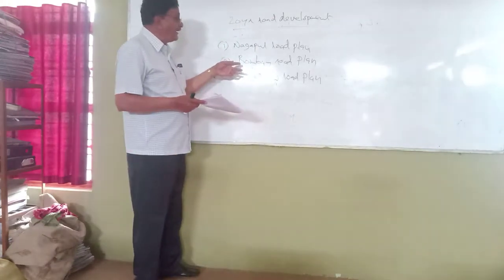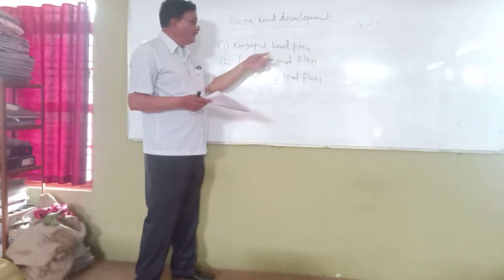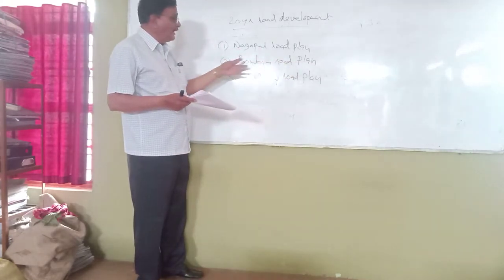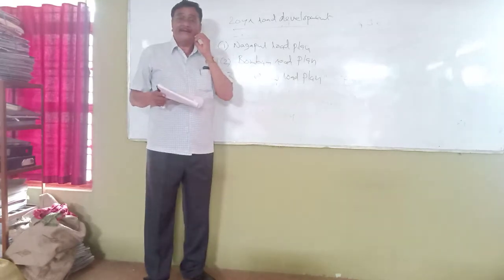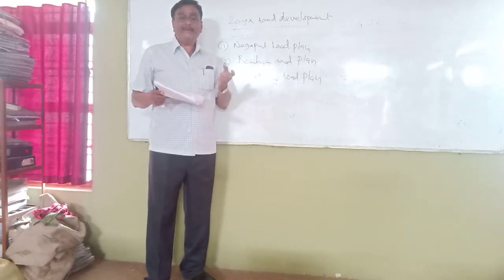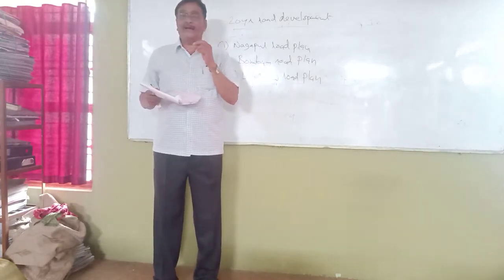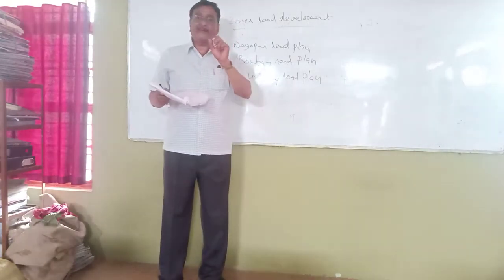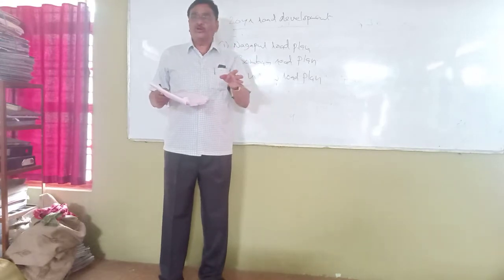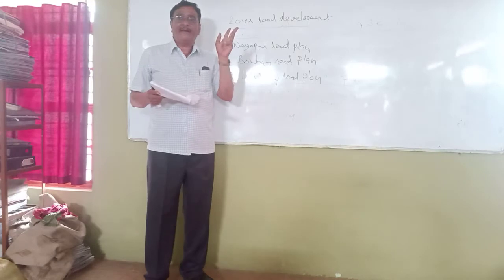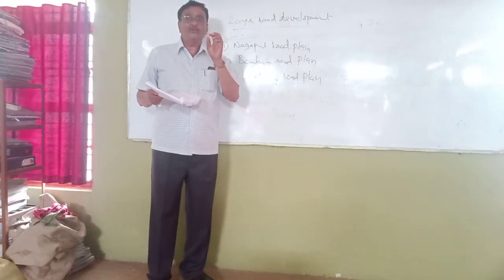Then coming to the second, the Bombay road plan, it is also a plan where the development of the road should be on a technical base, and this Bombay road plan is also for 20 years. In the first plan, they gave 5 formulas.